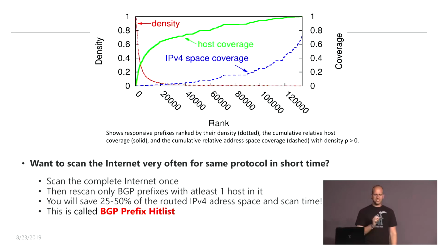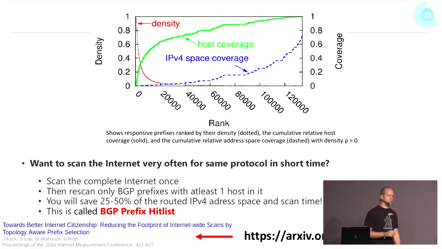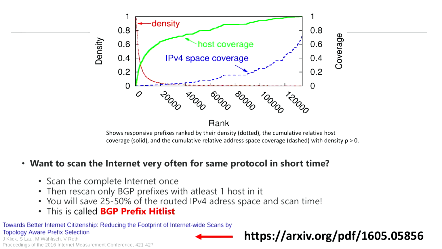And this will save you an additional 25 to 50% of the routed IPv4 address space and scan time. I call this BGP prefix hit lists. I've written a paper about it, published at the Internet Measurement Conference. If you're interested, please have a look.